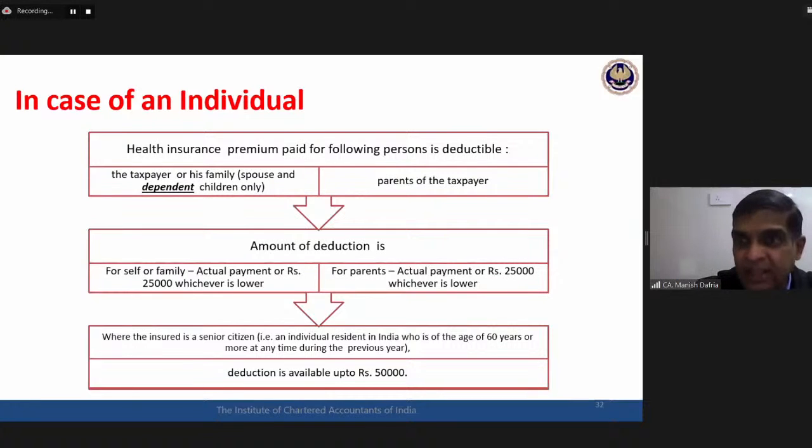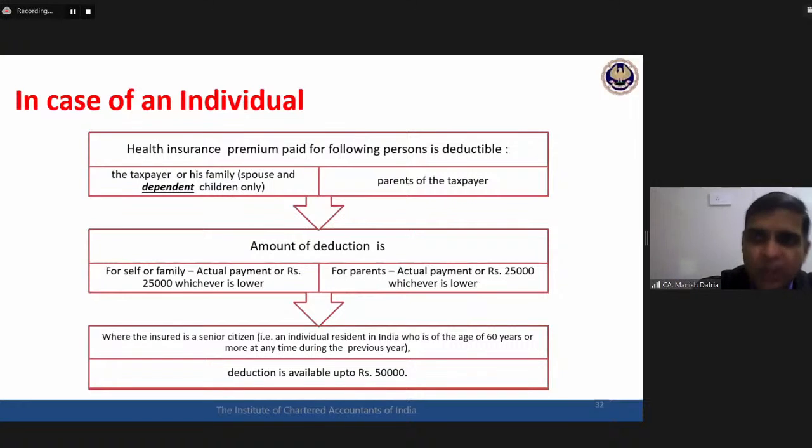So for a non-resident 85 years of age, the exemption limit would be 2.5 only. The 5 lakhs limit would not be applicable. So based on this, please get clarity about other aspects also. A senior citizen means 60 years of age and who is a resident in India. So if any of the parents is a senior citizen, then 50,000 deduction can be claimed.